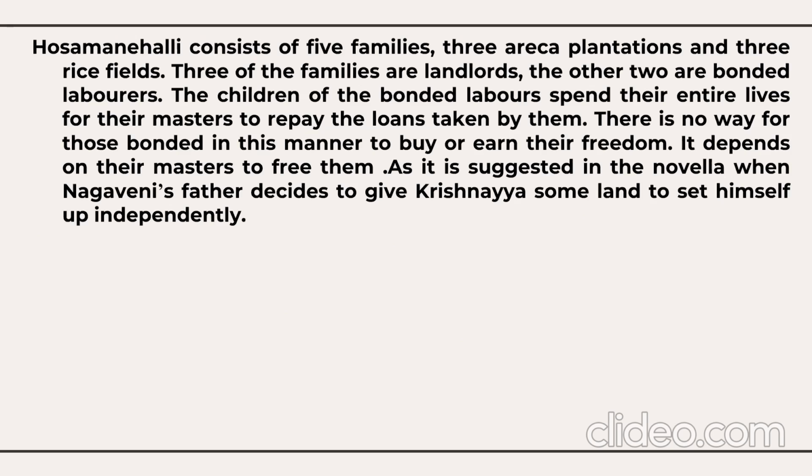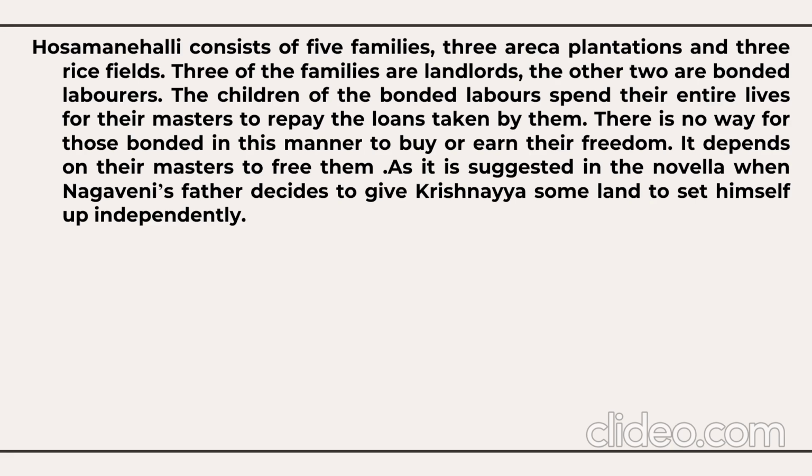Hosamanahalli consists of 5 families, three areca plantations, and 3 rice fields. 3 of the families are landlords, and the other 2 are bonded laborers. The children of the bonded laborers spend their entire lives with their masters to repay the loans taken by them. There is no way for those bonded in this manner to buy or earn the freedom. It depends on the masters to free them.